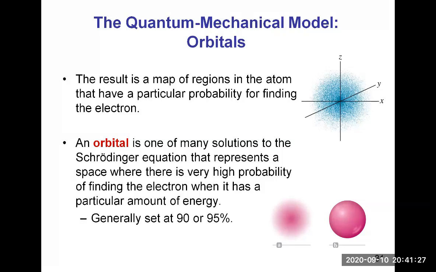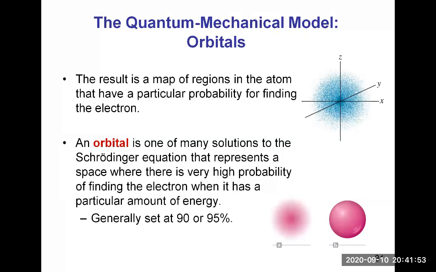Here it represents a spherical orbital, and schematic B is the envelope that contains inside 90 or 95% of the positions of the electron if you were able to look at where it is.